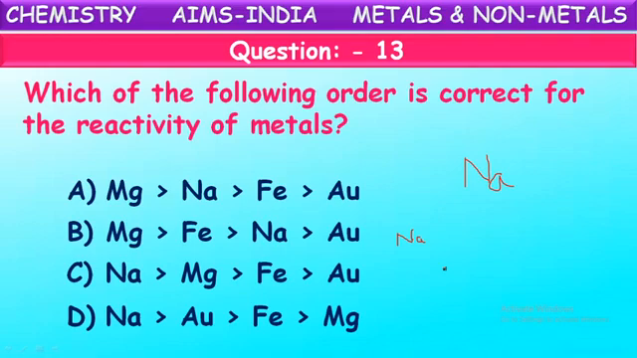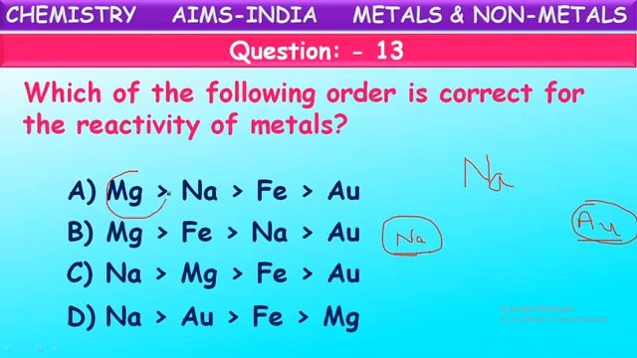What is the least reactive metal? The metals which do not react with chemicals at normal conditions. Those are called least reactive metals or noble metals. Out of those, one is given here in the options, that is gold, Au. So, in the given orders, first there should be sodium and at last there should be gold. Check the options in which sodium is shown at the starting and gold at the last.